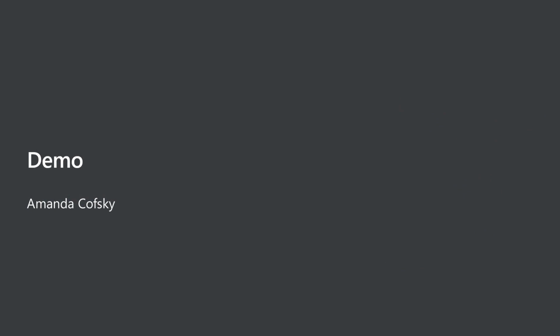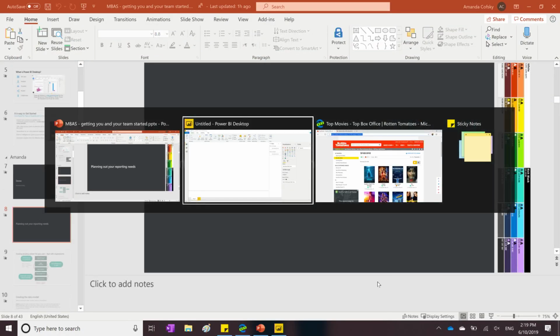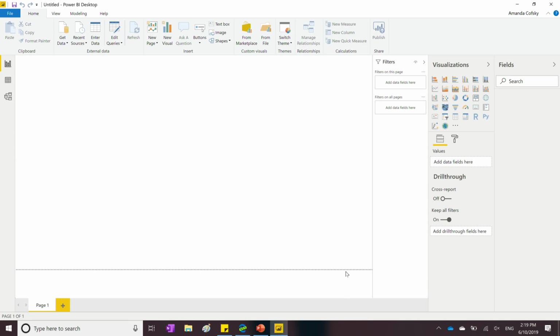Okay, so I'm going to walk through a basic demo in Power BI Desktop. Let me switch over. So this is Power BI Desktop if you haven't seen it before. And like Kim said, it's an end-to-end flow. Get your data, model it, visualize it. So I'm going to walk through all these steps. That's better, right? This is Power BI Desktop, and I'm going to go through the whole flow start to finish.